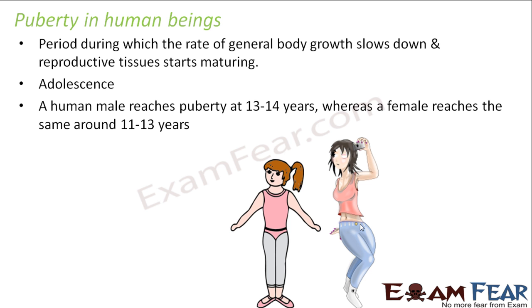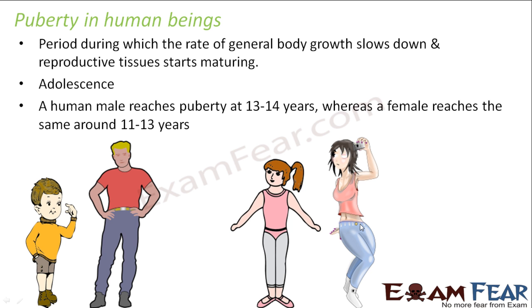So when you reach puberty, your body actually starts telling that now the reproductive tissues have started functioning. So now the body is capable of reproduction. So as long as a human being doesn't reach adolescence, he is not capable of reproduction. He cannot give birth to a new organism, right? So this is known as puberty. So it happens both in male and female.